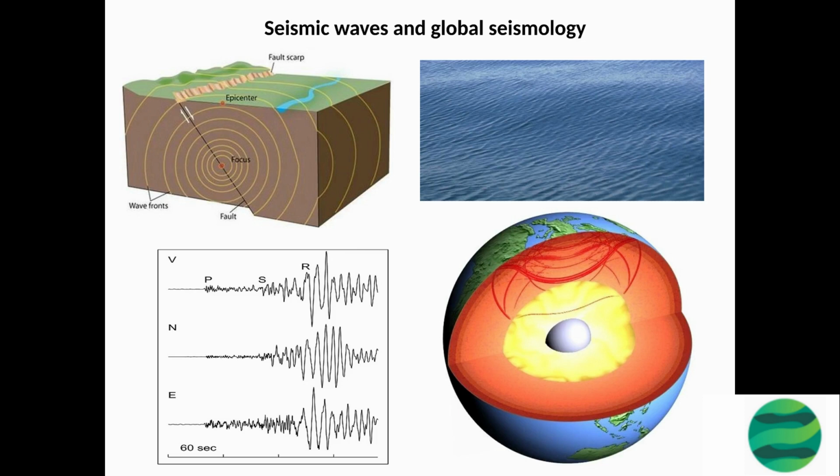Ocean waves and tides are also types of waves, but they occur on the Earth's surface and are caused by the movement of the ocean and the gravitational pull of the Moon and the Sun.